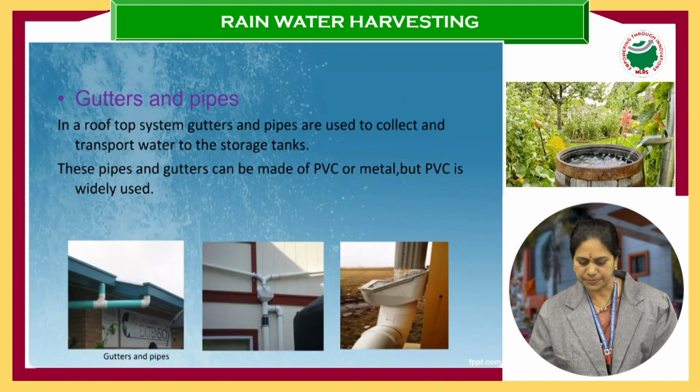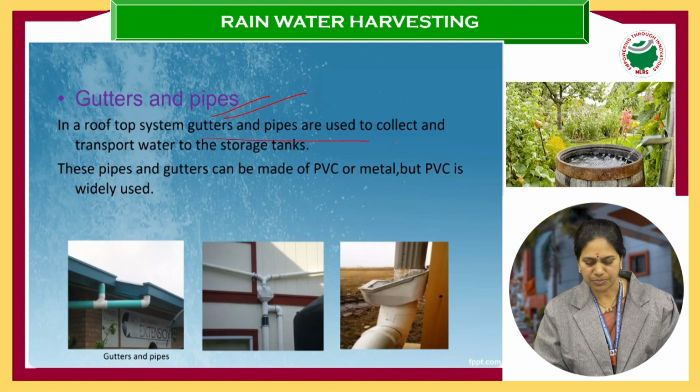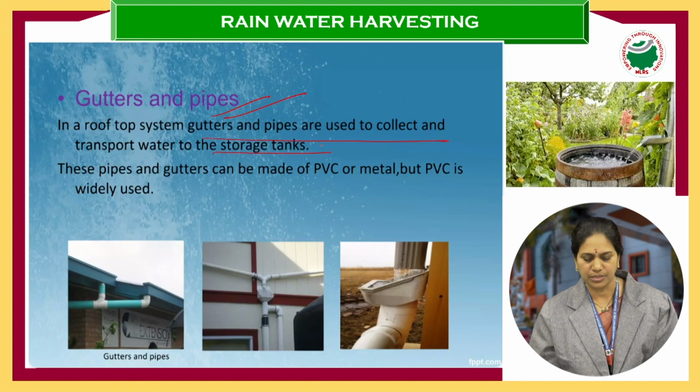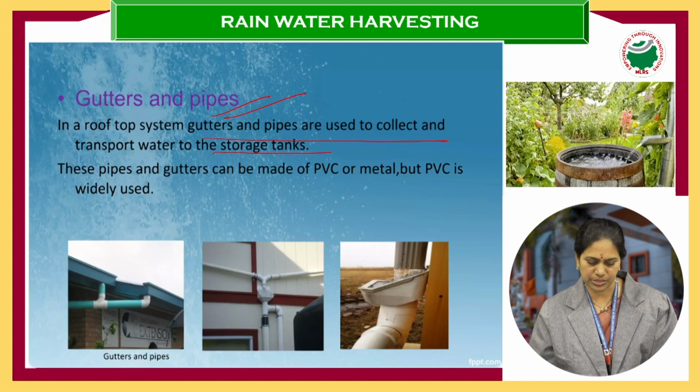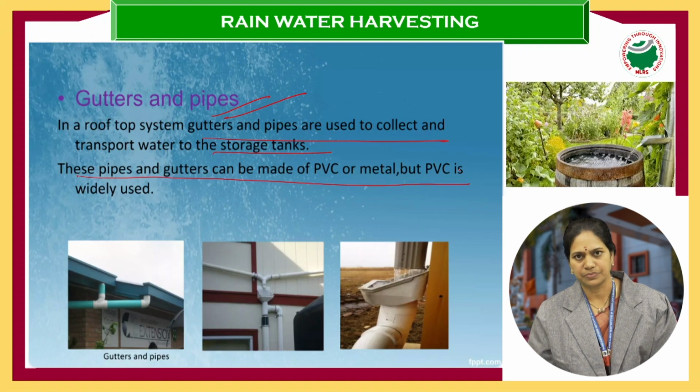Okay, next. Harvesting means we are storing, so for that we require some gutters and pipes. In rooftop harvesting, gutters and pipes are used to collect and transport the water to the storage tanks. These pipes and gutters can be made of PVC or metal.